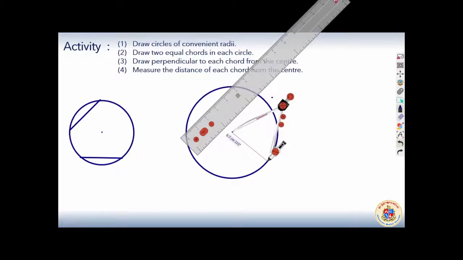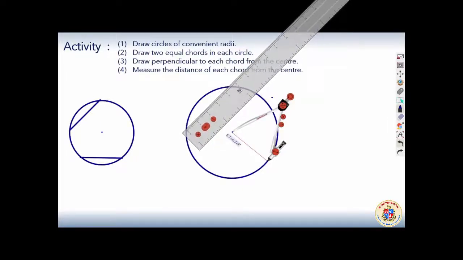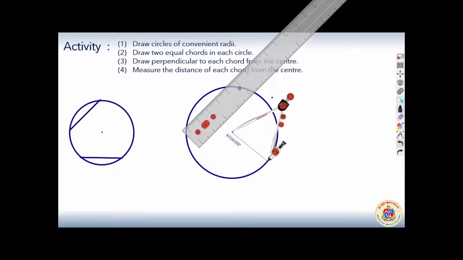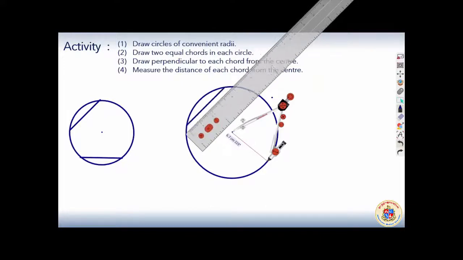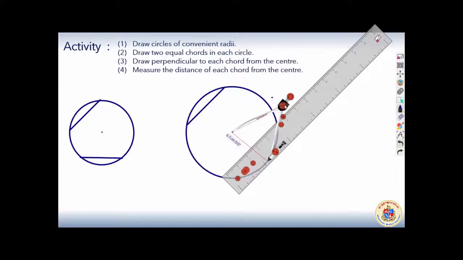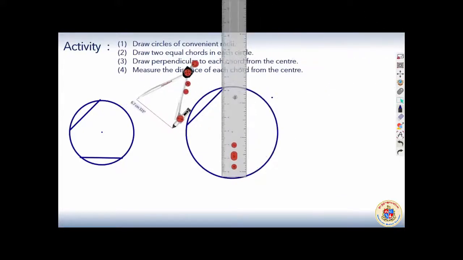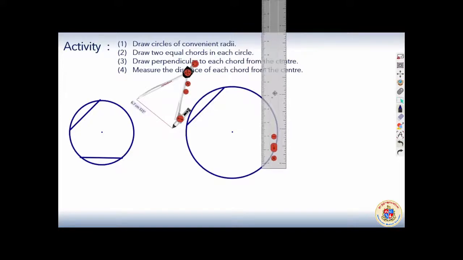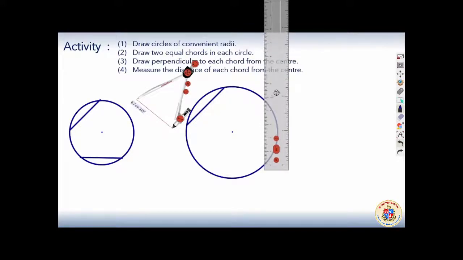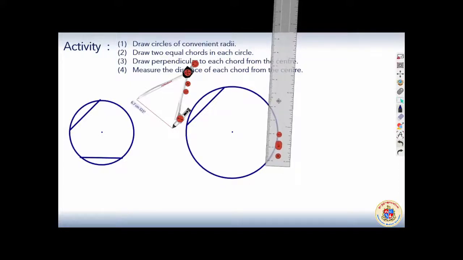Here it can be of 4 unit. Same way, another 4 unit here somewhere, wherever I feel convenient. Let it be here. Okay, this is also 4 unit.